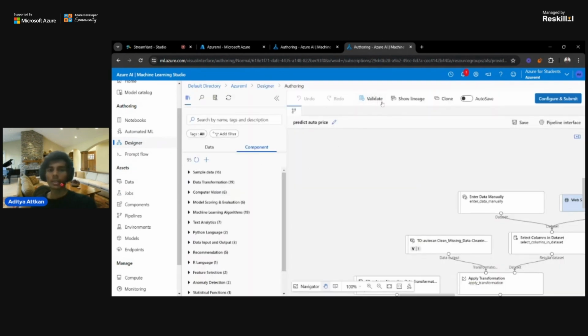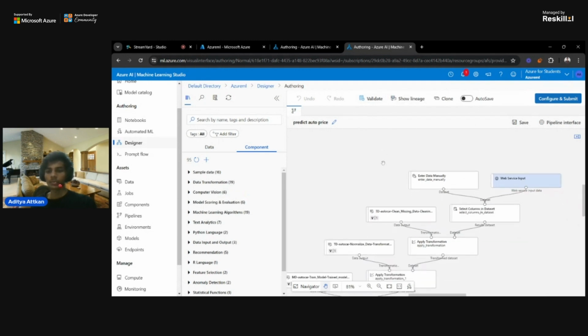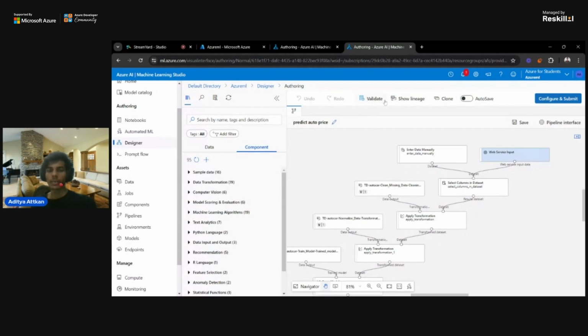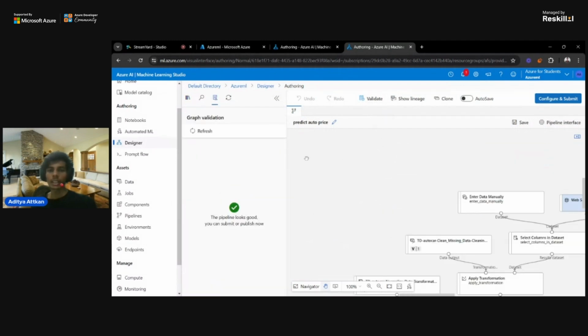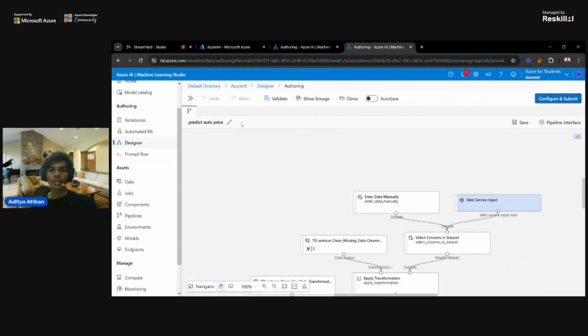If you are new here, you will find a deploy option here, but as I have already deployed it, I'm not getting a deploy option. This is a validate option already. For the low-code pipelines, you can submit or publish now. So let's see the deployed one.